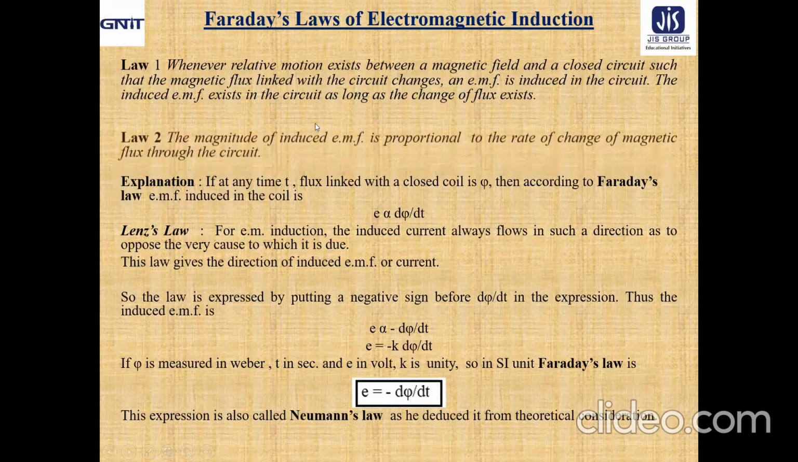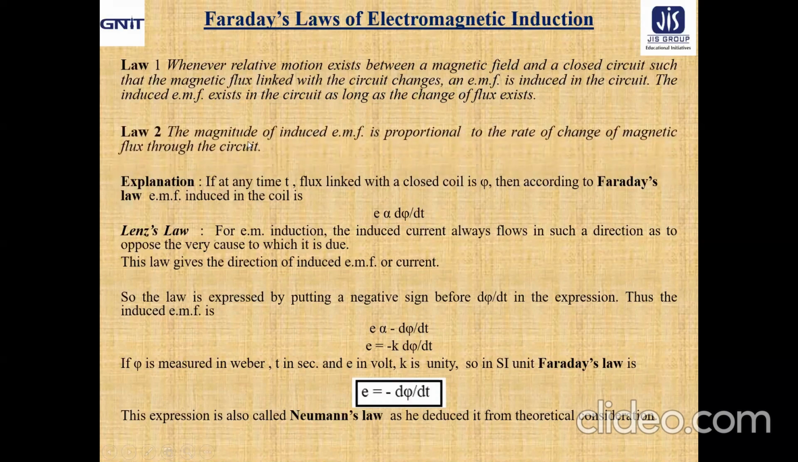Now, what about the second law? That is the magnitude of induced EMF. The magnitude of the induced EMF is found to be proportional to the rate of change of magnetic flux through the circuit. So in the first law, it is told that if relative motion is there, so the flux linked with the circuit changes, then you will get the EMF. And what about the amount of EMF, the magnitude of EMF? That is given in law 2.